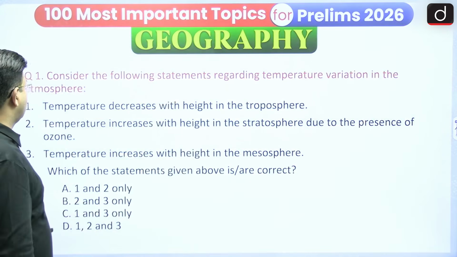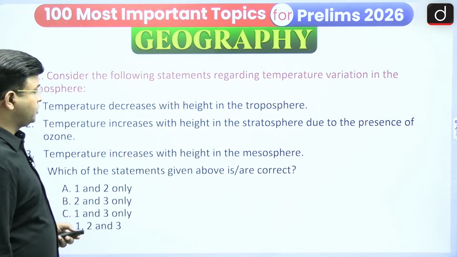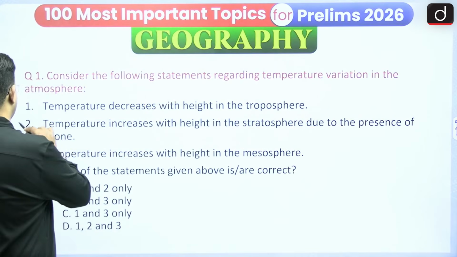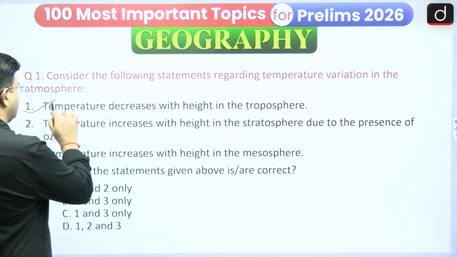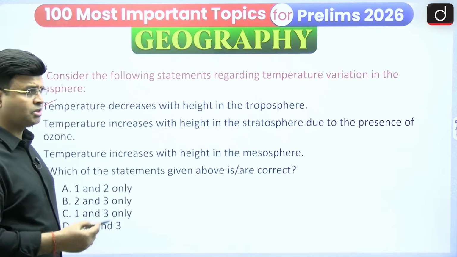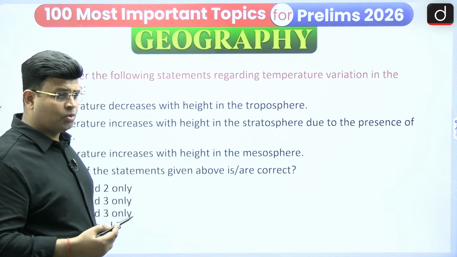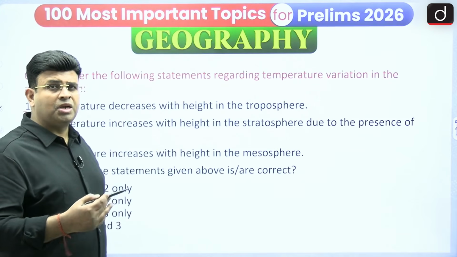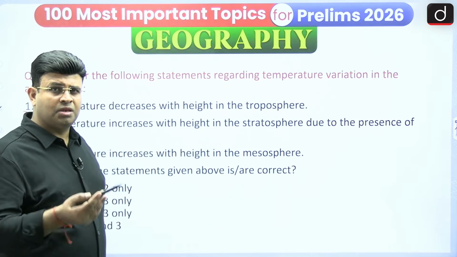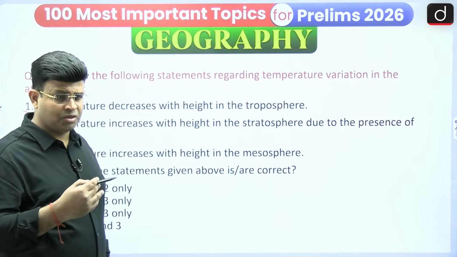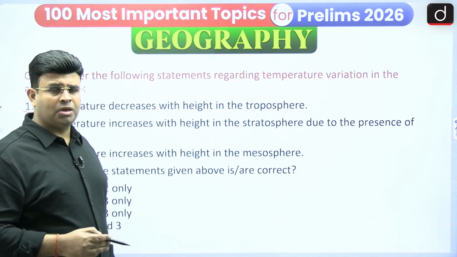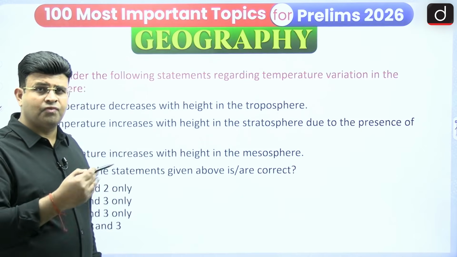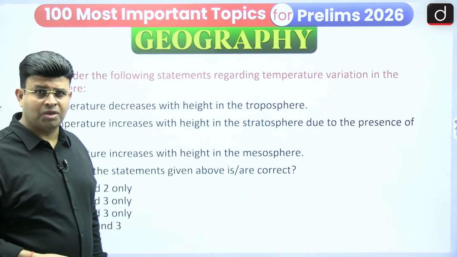Let us see this question: consider the following statements regarding the temperature variation in the atmosphere. Temperature decreases with height in the troposphere. Yes, this is a right statement, because of the decrease in gaseous or air density over there, and then adiabatic expansion. If you want to listen to the explanation of why it is happening, it is all explained in the 8th episode. So here I will give you the answer only, so that you can correct yourself, whether it is right or wrong, from the last 8th episode.